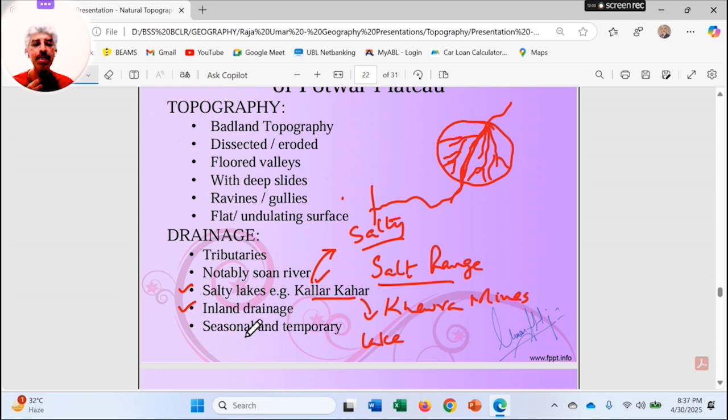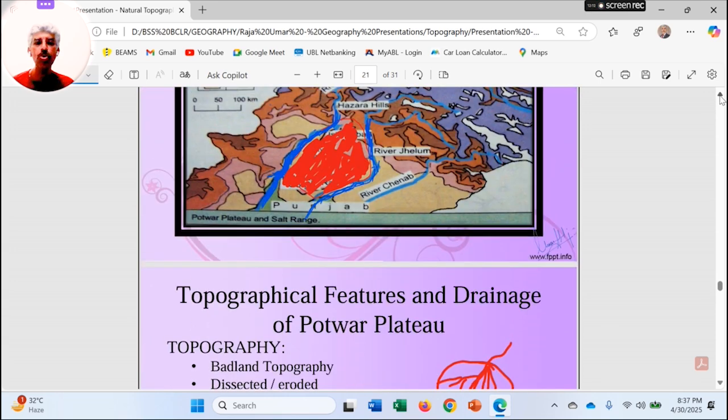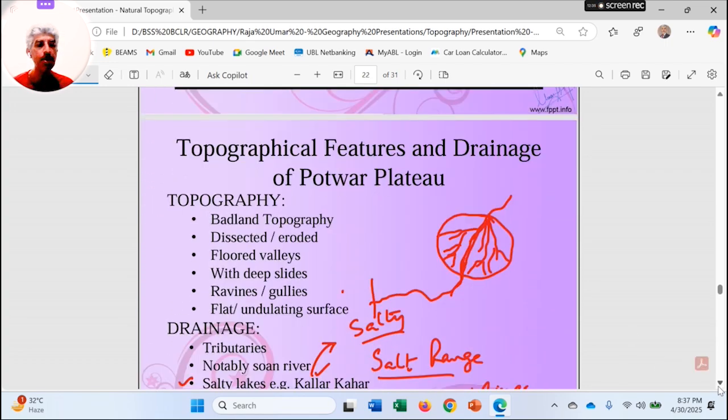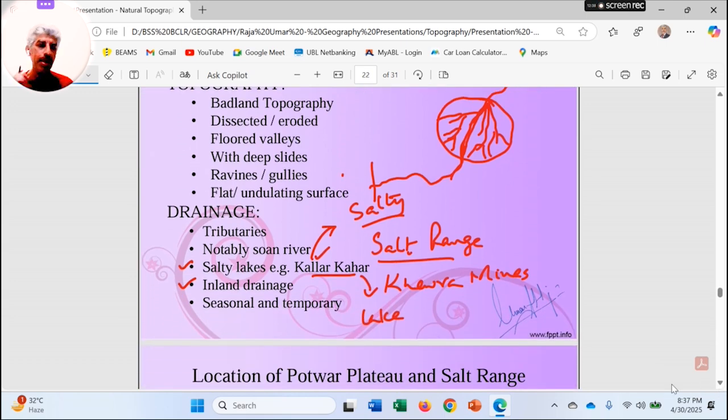Seasonal and temporary: the Swan River, as I said, is carrying really very little water, making it a very temporary one. And the seasonal rivers, as I told you, this whole region is elevated higher. It means that water does not go upstream, right? So the water flows away from this region, making this region a bit drier as far as natural water sources are concerned, like having big rivers. So these are the physical features and the drainage patterns of the Pothwar Plateau.